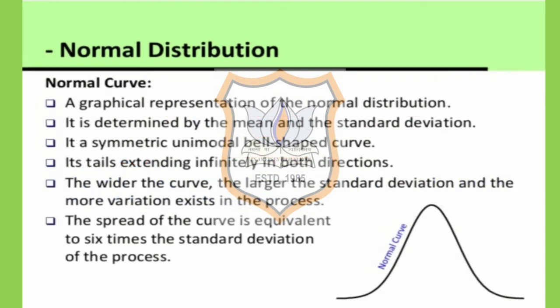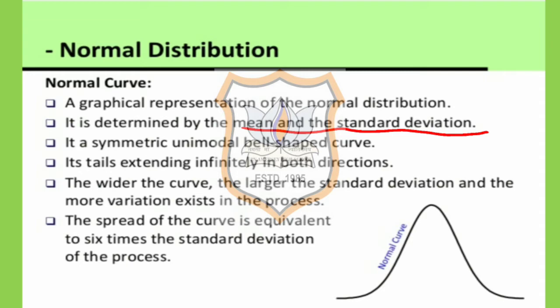Now this normal curve can be represented in the form of a graph, and the graphical representation is determined by the mean and the standard deviation values.